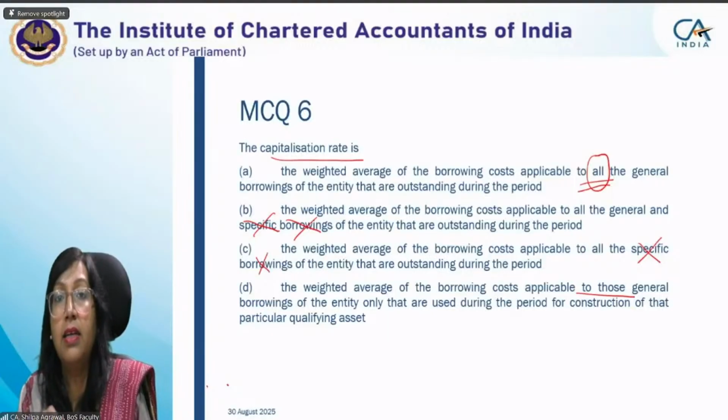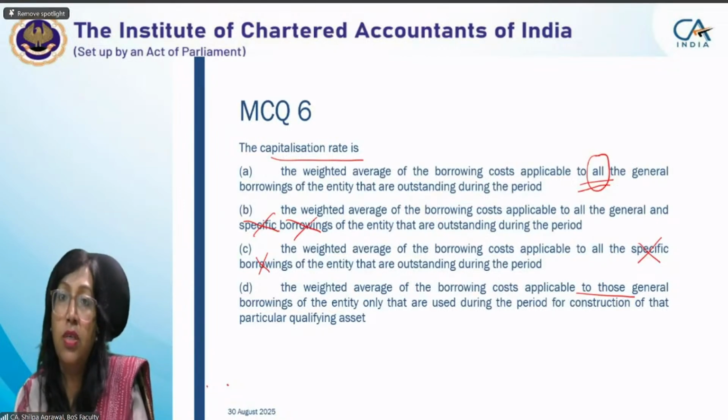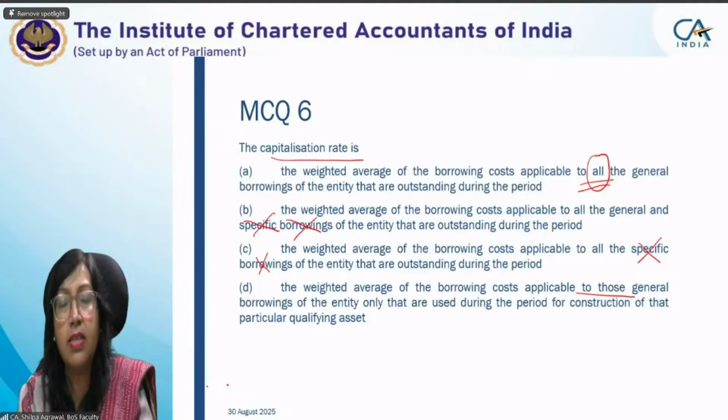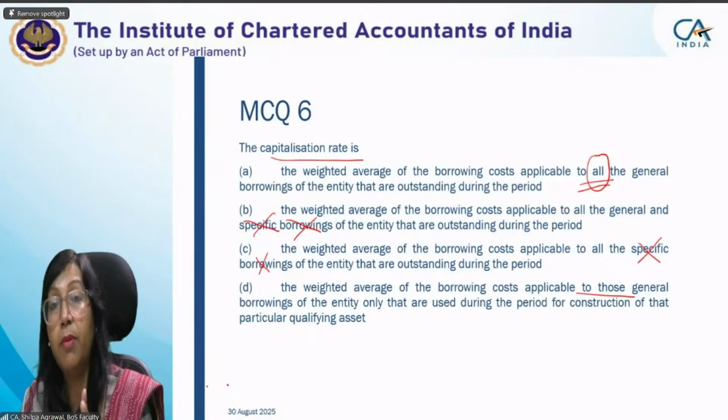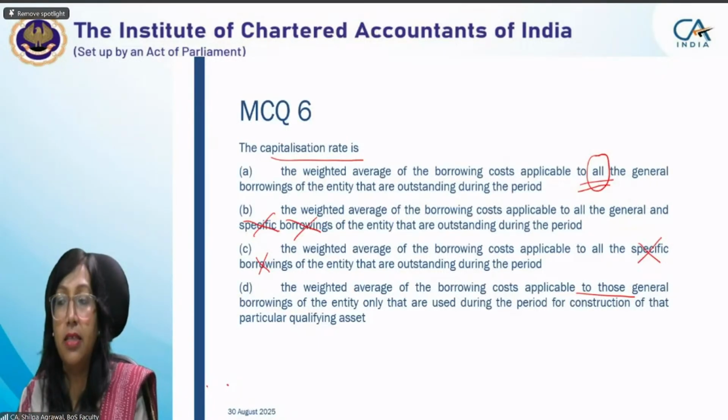In that case, it becomes very tedious, and sometimes there's no consistency and errors are caused. Sometimes entities used it for their benefit: wherever the maximum borrowing cost was coming, they used those general borrowings and capitalized more borrowing cost, putting less burden on P&L. So the standard setters amended the standard and made it all general borrowings. The weighted average of the borrowing cost applicable to all the general borrowings will be considered, and based on that the capitalization rate will be used.